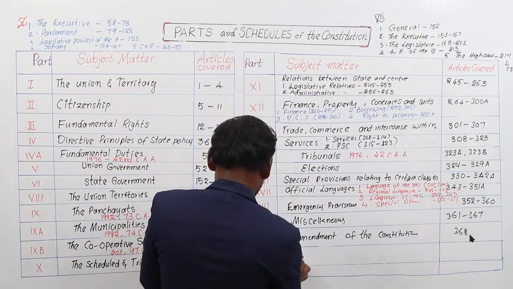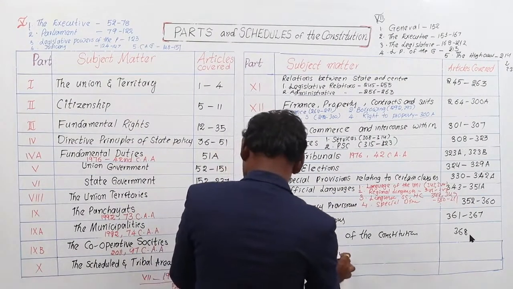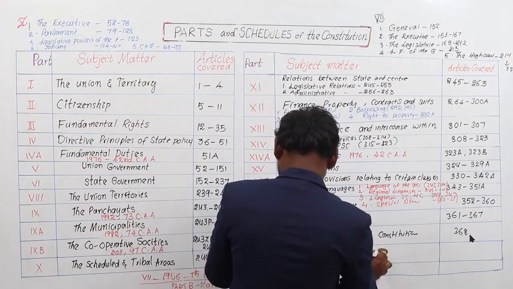Part 21: temporary, transitional and special provisions.